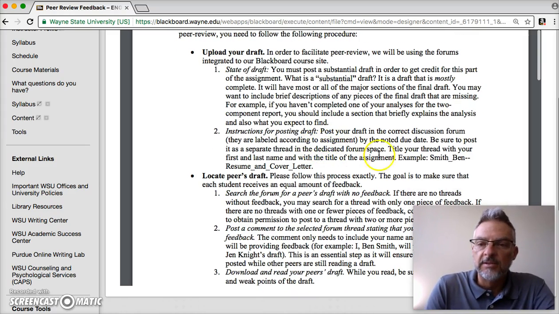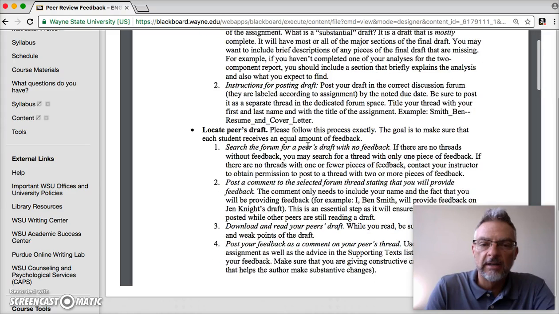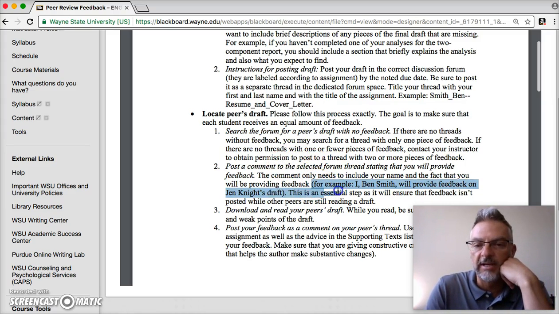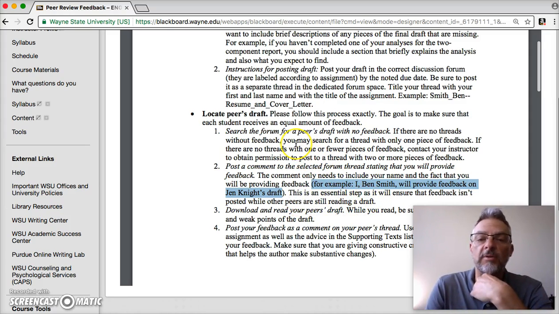And so you've titled your thread, and when you locate one, because you're going to download it, it's going to take a little bit of time to do that. So it might not be a bad idea to put right here where it says, for example, I so-and-so will provide feedback on so-and-so's draft. Because this way it ensures that feedback isn't posted while other peers are still reading a draft.